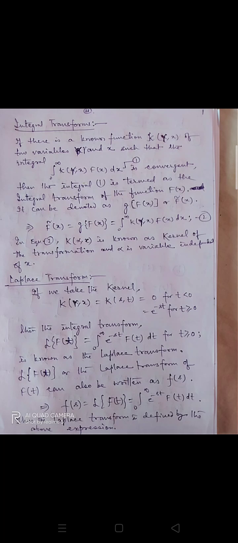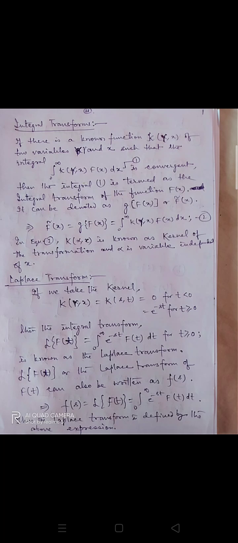Now I am defining for you: if there is a known function k(gamma, x) of two variables gamma and x such that the integral from 0 to infinity of k(gamma, x) f(x) dx is convergent, convergent meaning it will have a finite value, then the integral is termed as the integral transform of the function f(x). It can be denoted by g[f(x)] or f integral (x). It means we have to find the integral transform of f(x).